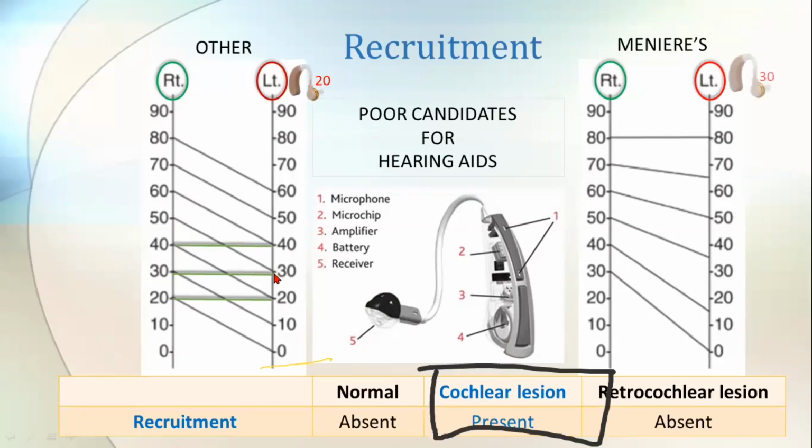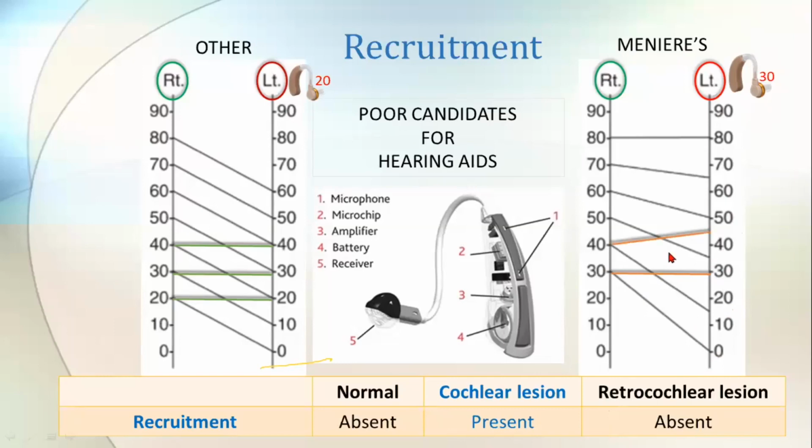Similar. But when you come to the Meniere's disease patient, for example, in this patient, the left ear has Meniere's disease, right? So, for example, if we suspect 30 decibels of loss over here, depending on that, I give a hearing aid with 30 decibels amplification. So what does it do? This 30 is heard as 0 on the diseased ear, and the hearing aid, as I have given, will add 30. 30 plus 0 is 30. So, no problem here. But what happens next?